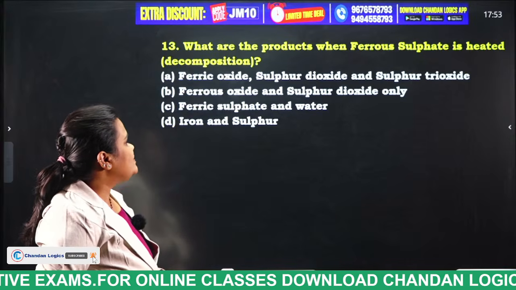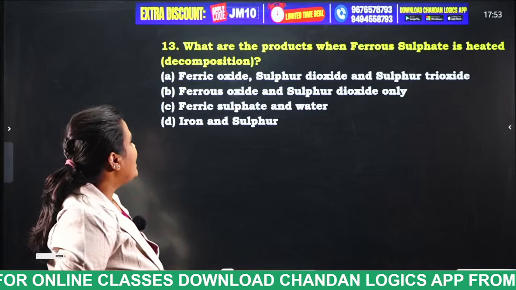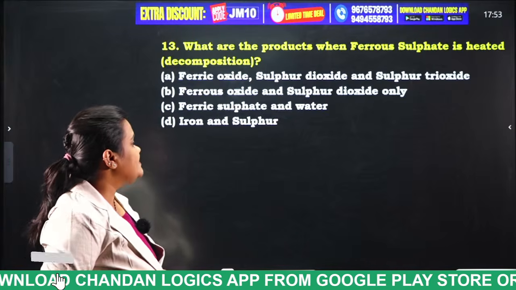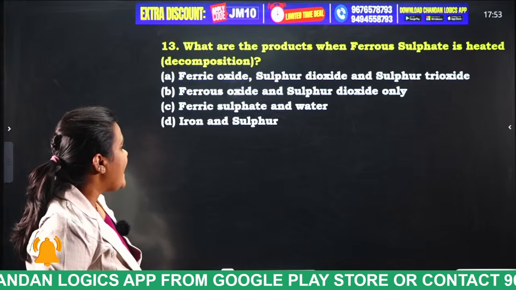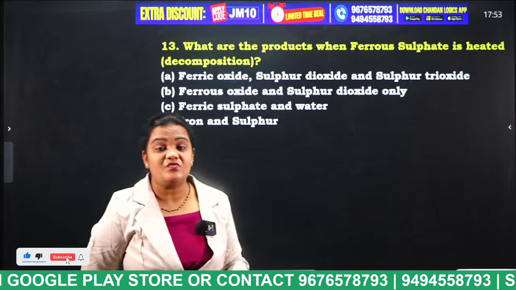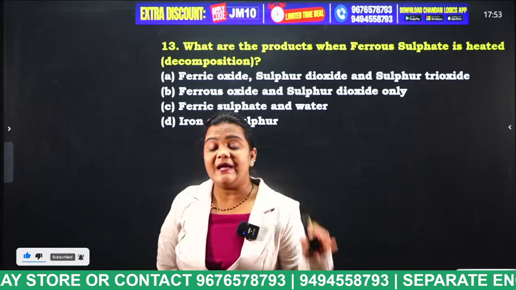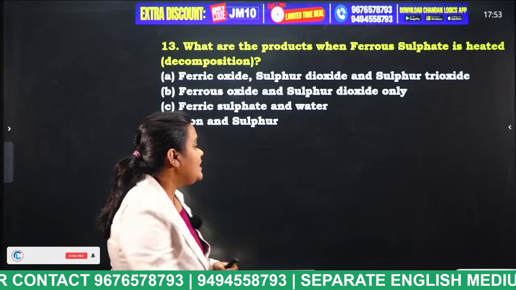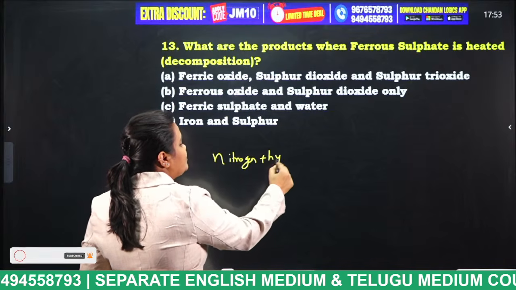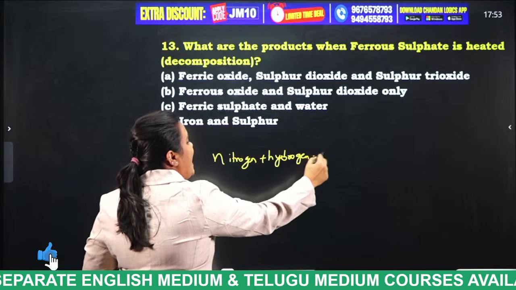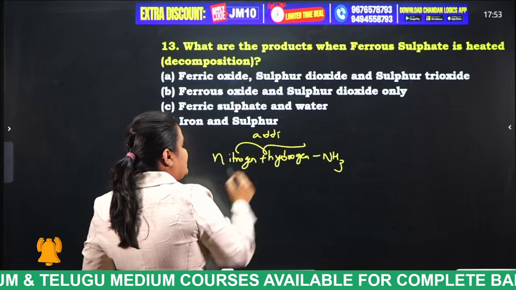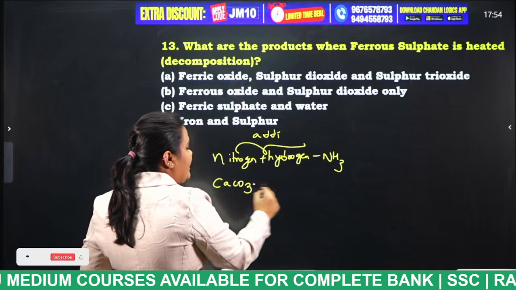What are the products when ferrous sulfate is heated? Decomposition. Ferric oxide, sulfur dioxide and sulfur trioxide; ferrous oxide and sulfur dioxide only; ferric sulfate and water; iron and sulfur. So, what is the decomposition reaction? What is the addition reaction? What is the displacement reaction? What is the double displacement reaction? For example, nitrogen plus hydrogen gives us what, students? Ammonia. So, this is nothing but an addition reaction.